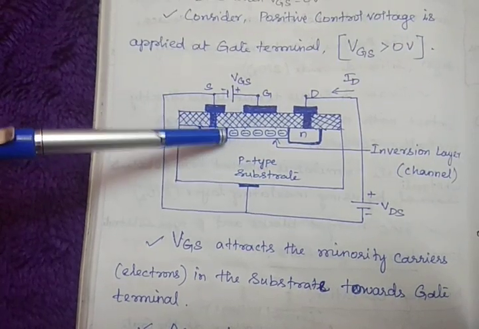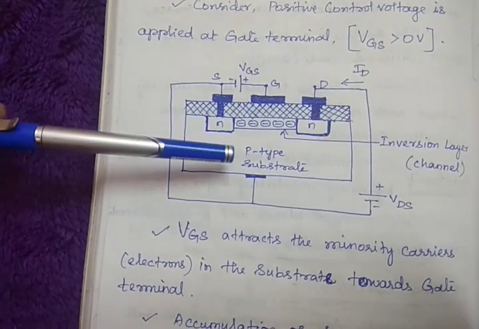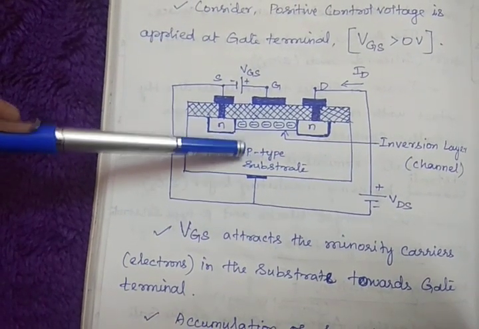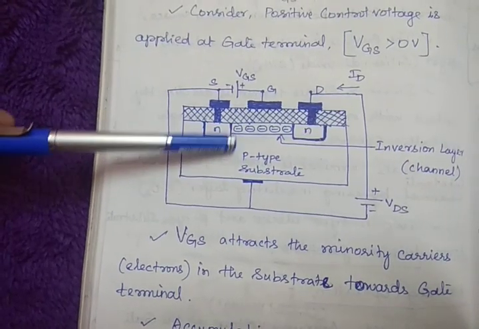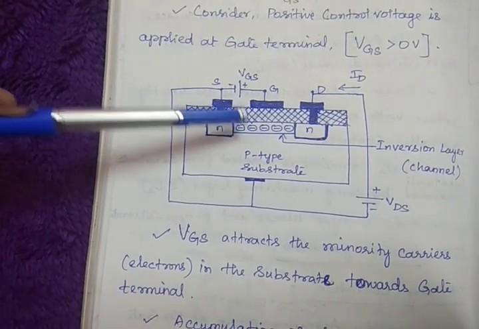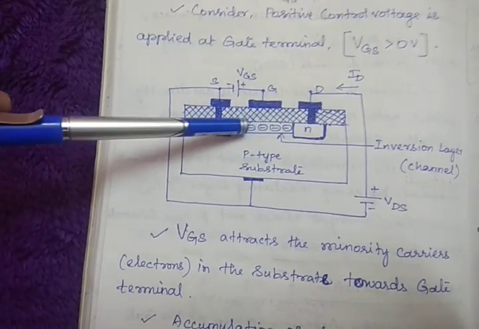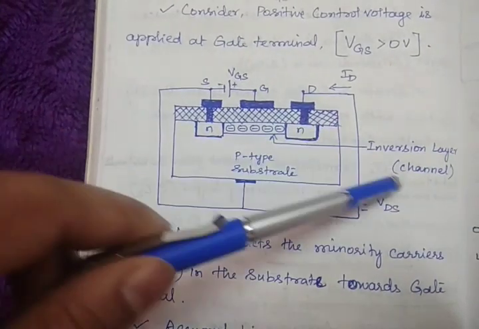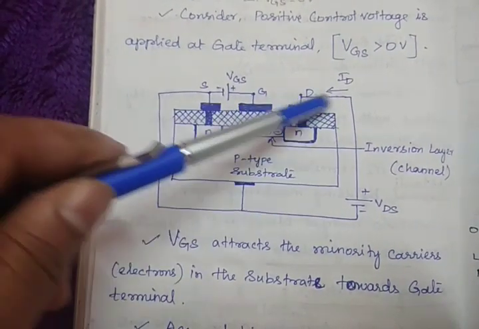These are free electrons, because previously these electrons were in electron-hole pairs. It breaks that pair and becomes a free electron, and these free electrons form the layer called the inversion layer, or otherwise we can say channel, right? So we'll discuss now.